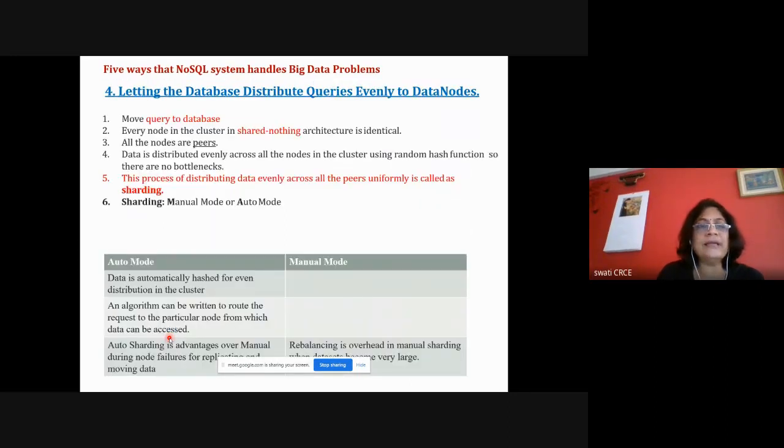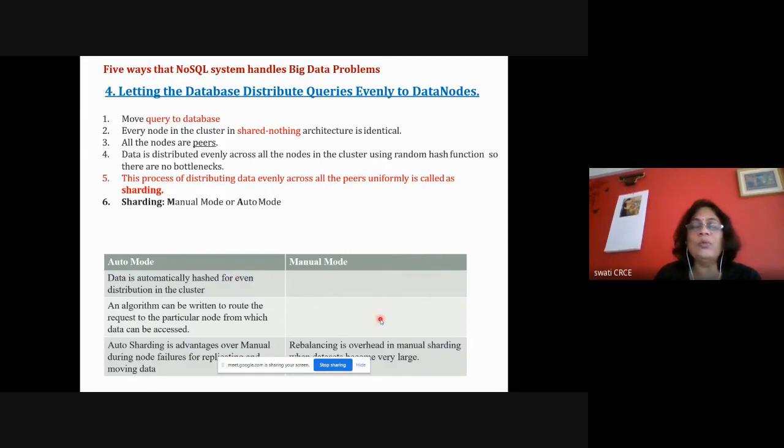Then the fourth way is about letting the database distribute queries evenly to the data nodes. Queries are distributed evenly, meaning the workload is distributed evenly to the data nodes, because we are moving the query to the database. In a shared nothing architecture, all the nodes are treated as peers. Data is distributed by using some random hash function, and that distribution of data is called sharding, which is done in a manual mode or auto mode.